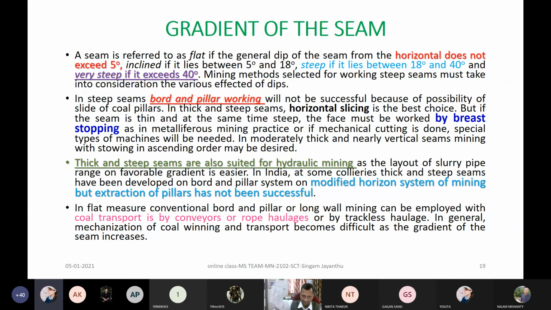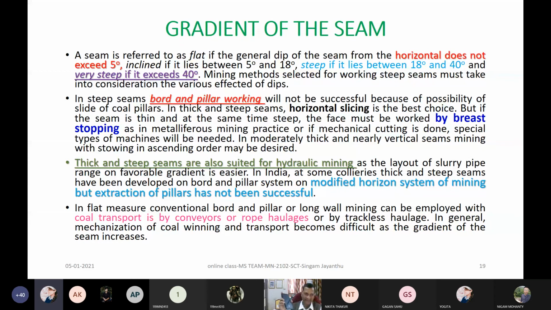The other is descending shield, which I have not written here, but that's what we follow in northeastern coal fields, where the seam is very steep. Now I will have some arrangement where from the top I will first make a dip rise gallery, and then I will have a shield working here, and from there I can even blast, cut, whatever, and that coal will be falling through that dip rise gallery, right? That's what is called the descending shield method.